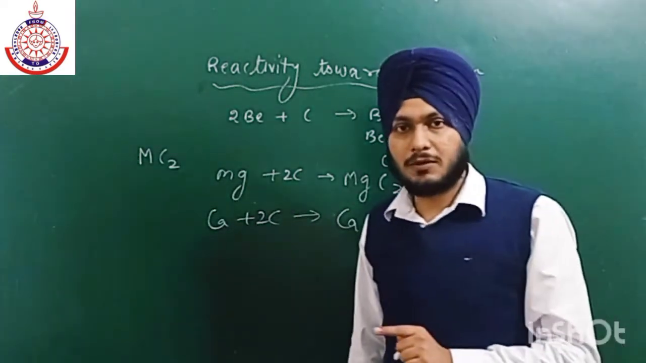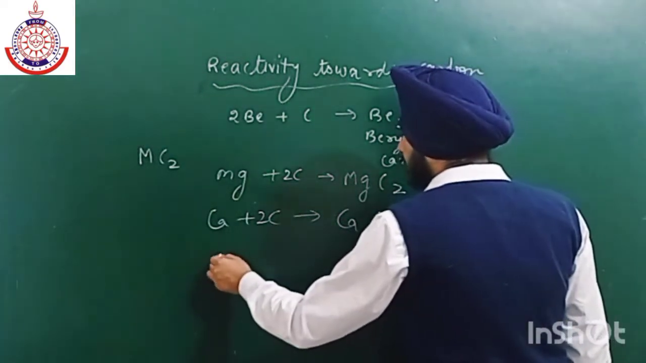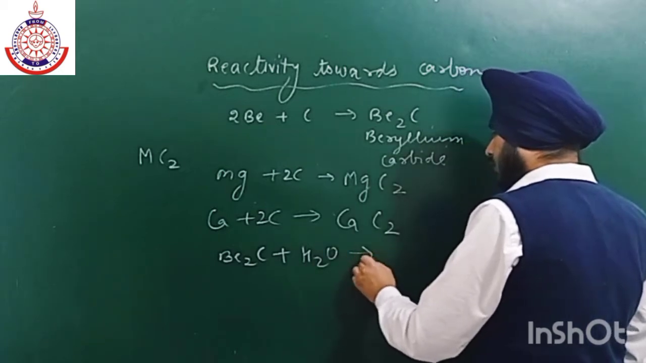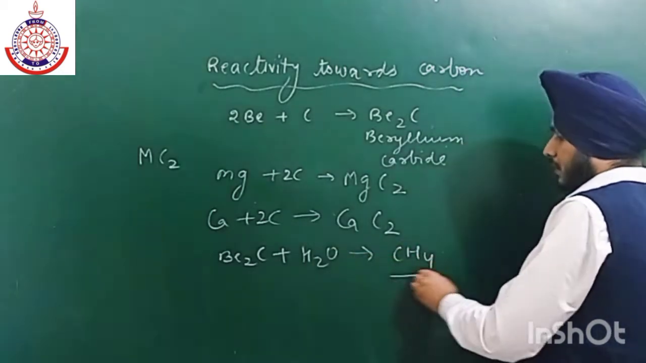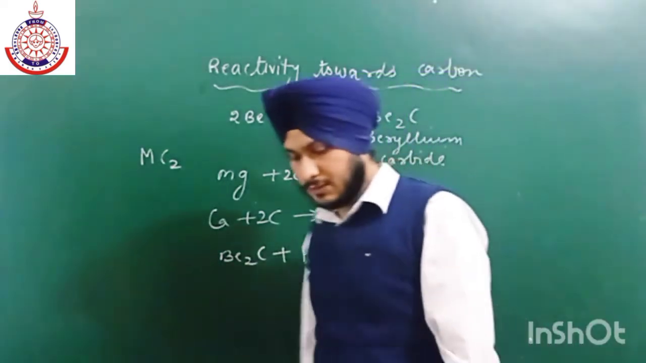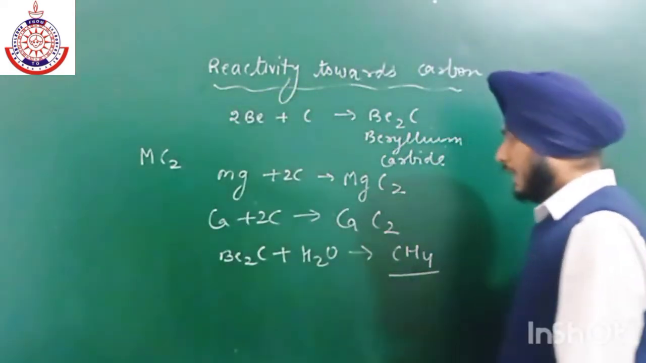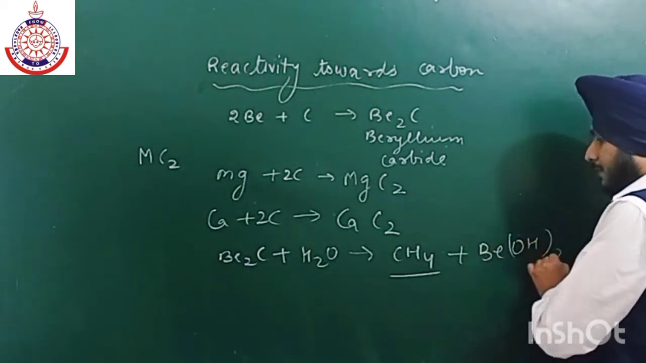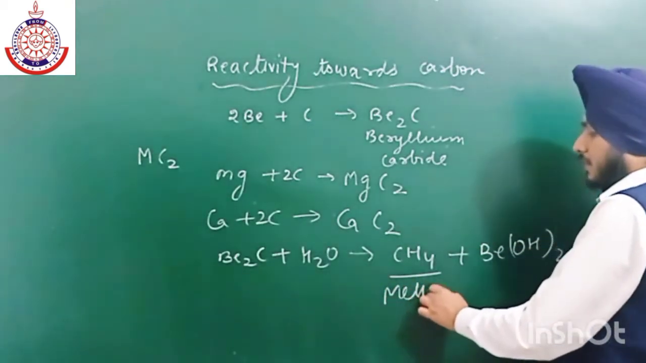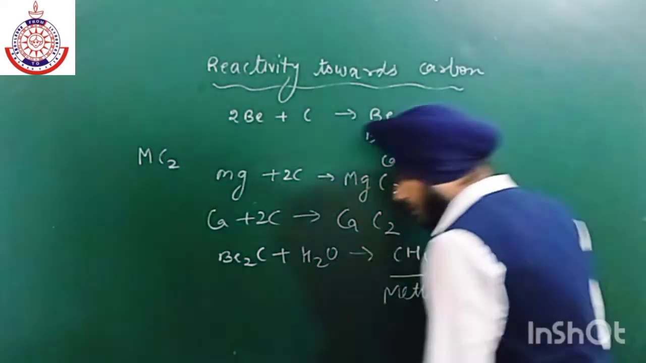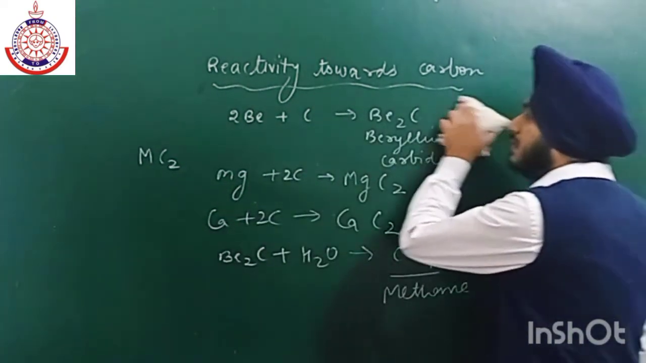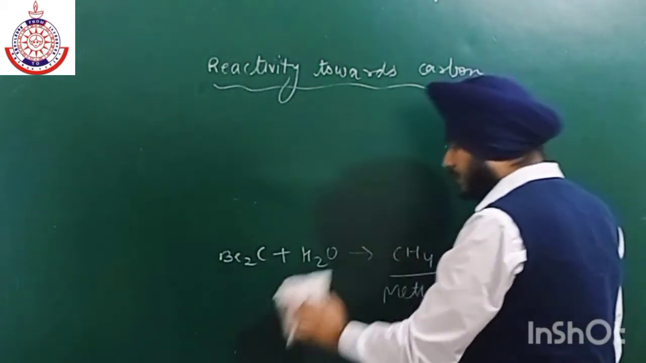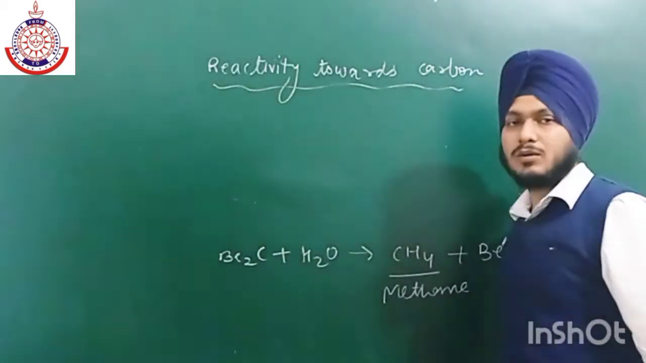That is why you have to keep in your mind that, for example, if we have beryllium Be2C, this reacts with water to give CH4, and beryllium hydroxide will form. So methane का formation हो गया. Similarly, all others lead to the formation of ethine, and the common name is acetylene. That is why all other carbides are known as